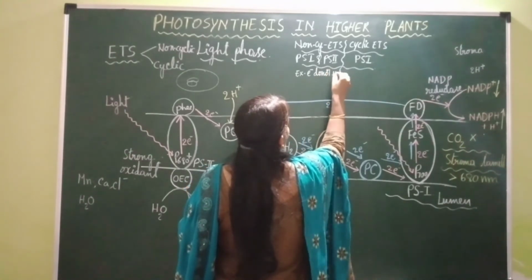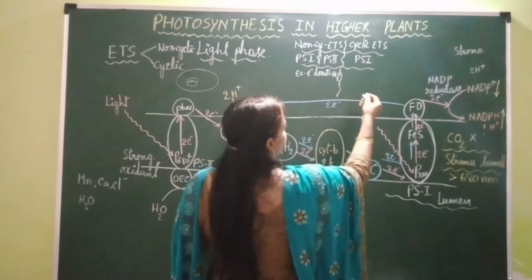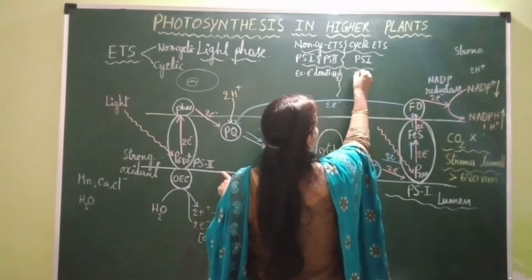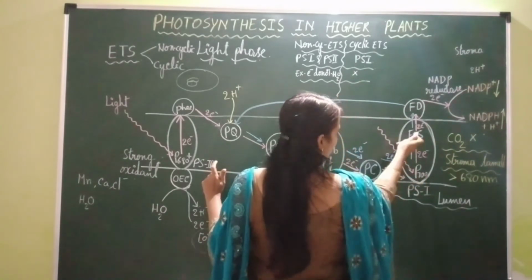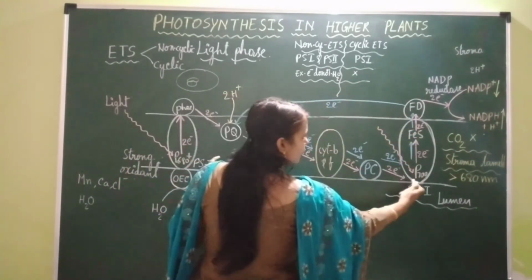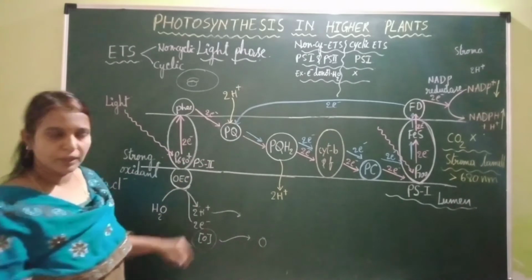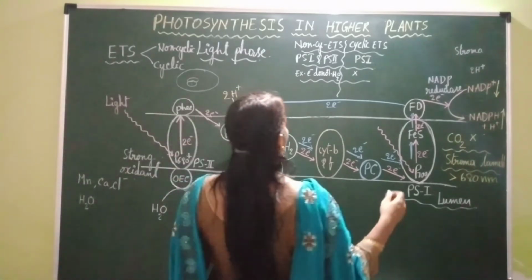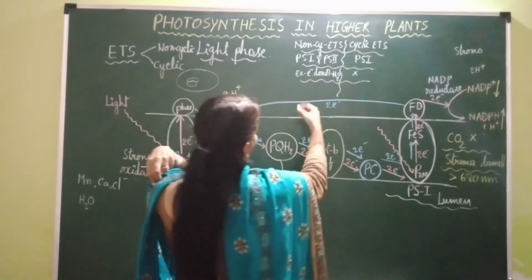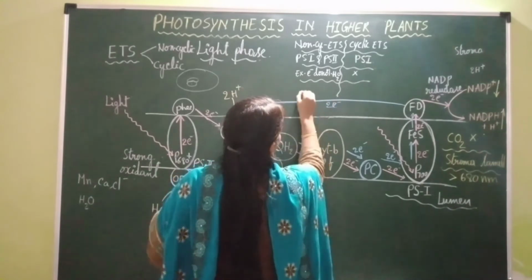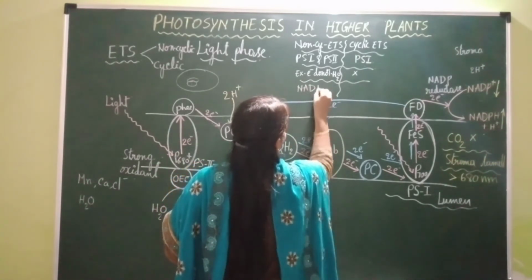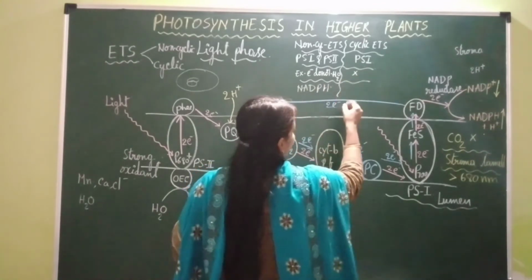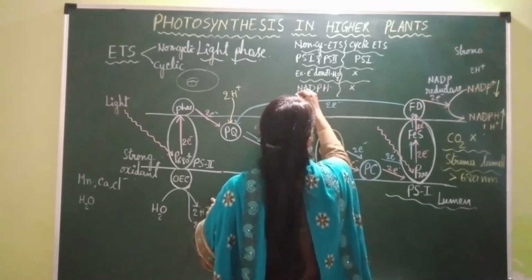Water is required in non-cyclic ETS, whereas in cyclic ETS this external electron donor is not required because the electrons which are removed from PS1 are cycled back to PS1, and hence there is no requirement of external electron donor. Next, during non-cyclic ETS, what happens? NADPH synthesis occurs, whereas in cyclic ETS there is no synthesis of NADPH.